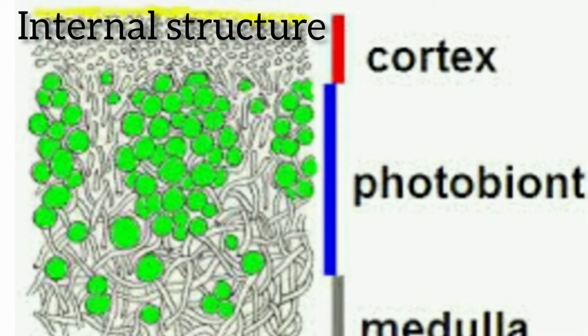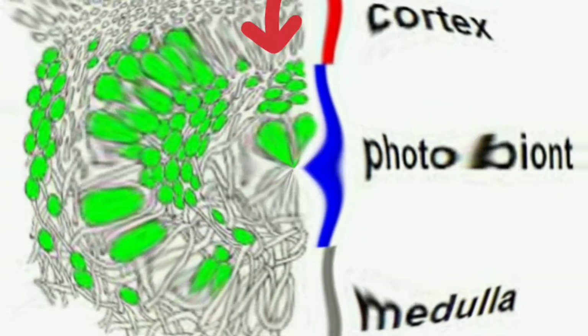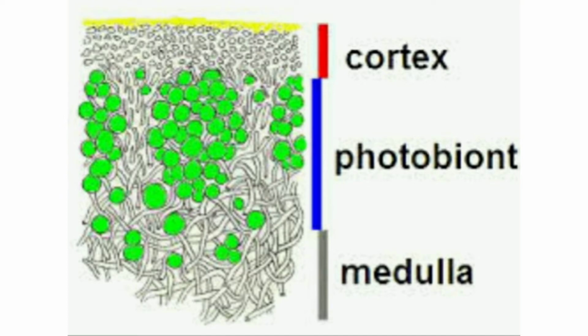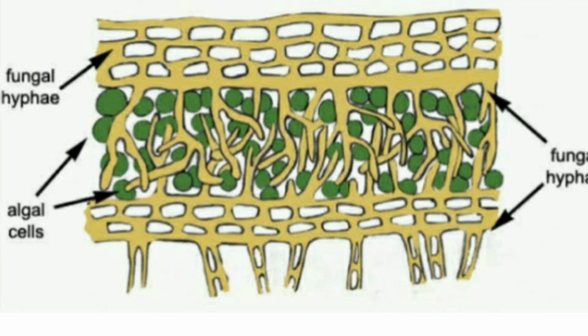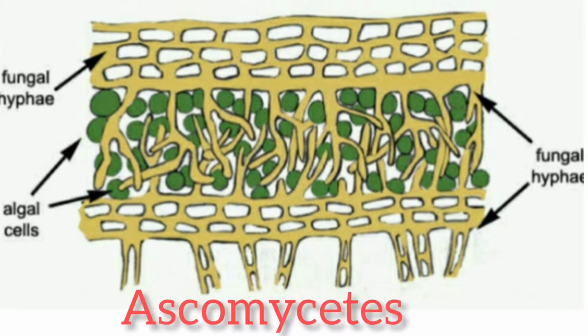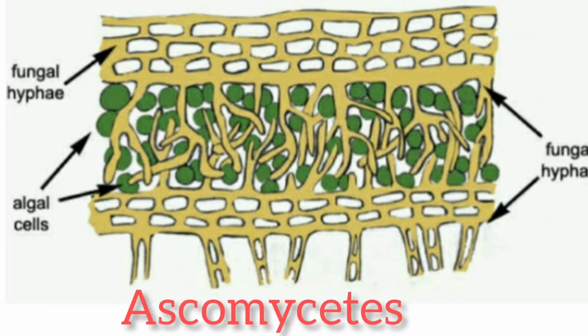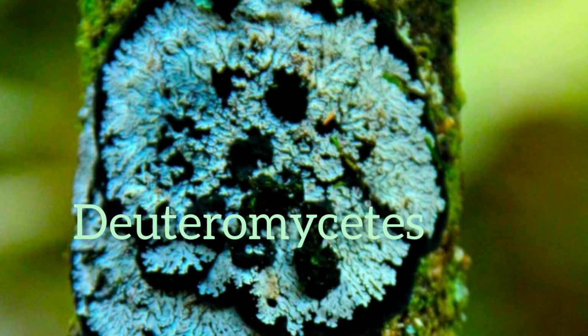Internal structure of the lichens. The major part of the lichen's body constitutes the fungus, and only 5% is the algal component. The body is divided into upper cortex, that is the algal zone, middle medulla, lower cortex, and rhizines. Only the algal zone contains the photosynthetic partner. In about 98% of the lichens, the fungal partner belongs to Ascomycetes. In the rest, the fungal partner belongs to Basidiomycetes and Deuteromycetes.